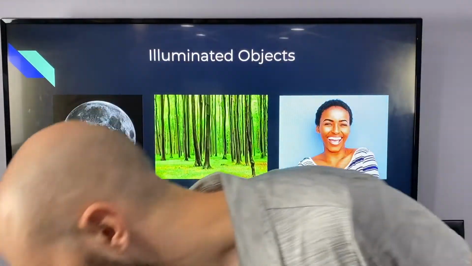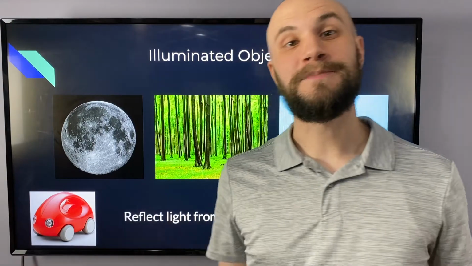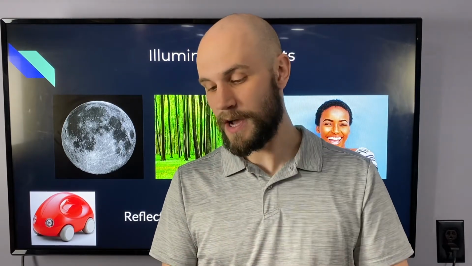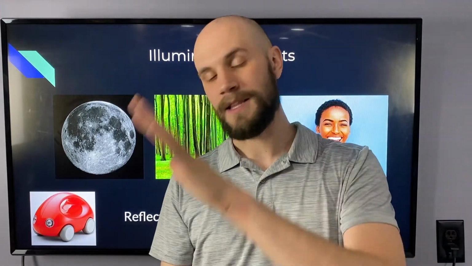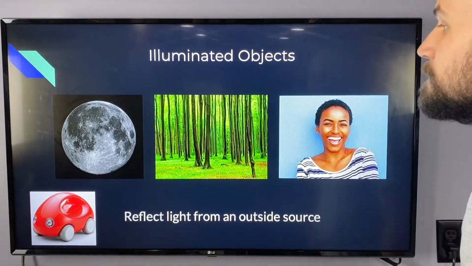Think of it this way. When you're in a dark basement, you haven't turned on the light yet, and you're looking at your hand, you can't see your hand because there's no light reflecting off the hand to head towards your eyes. But when you turn on your luminous objects, your light bulbs, the light can now bounce off your hand, head into your eyes, and we can register that we have something in front of us.